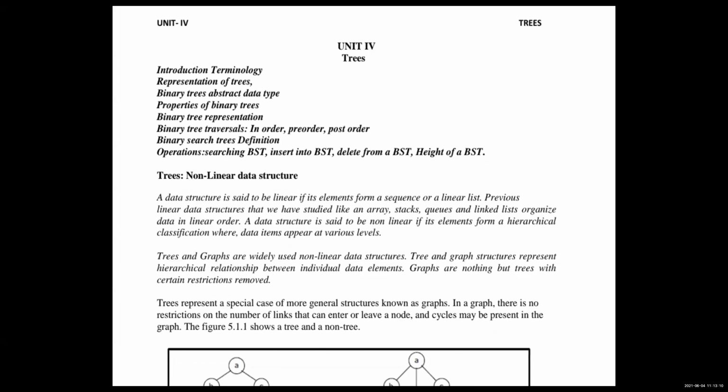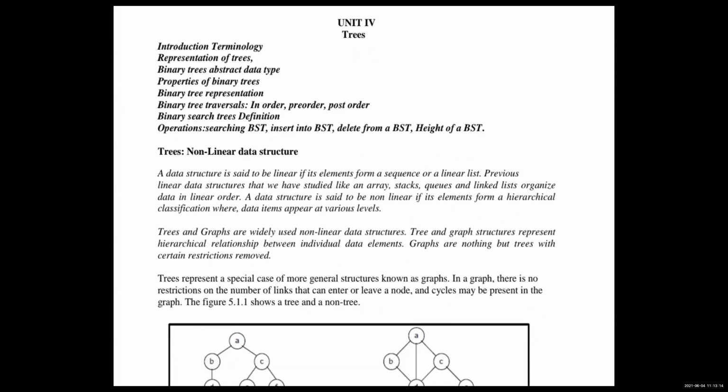So what is a linear data structure? Linear means the data is stored in linear order. Okay, you already studied stack and queues. The data is stored in linear order only. Data stored in linear order, we call it a linear data structure. Examples: stack, queues, and linked list. In that we use an array and we store the elements in linear order.